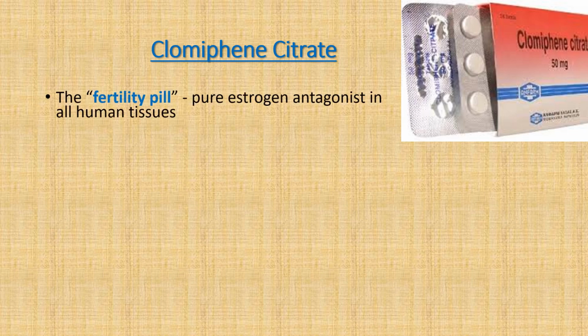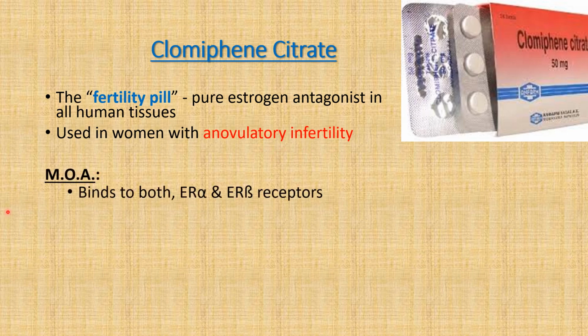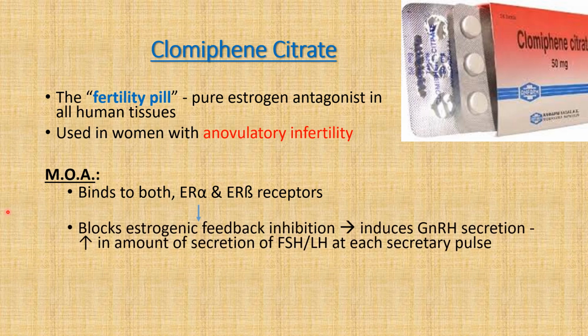Clomiphene citrate is also known as fertility pill and it is pure estrogen antagonist in all human tissues. However, it also has weak agonistic activity in other animal species like rats. It is used in women with anovulatory infertility. Clomiphene citrate binds to both estrogen receptor alpha and beta and blocks the negative feedback inhibition due to moderate level of estrogen and induces GnRH release from hypothalamus and increase in amount of secretion of FSH and LH at each secretory pulse of GnRH. Hence, there is stimulation of ovulation.